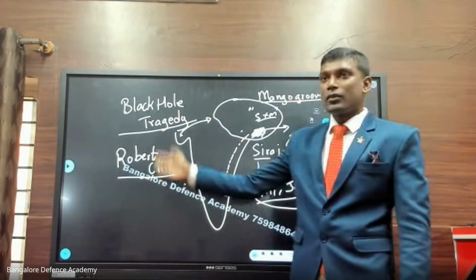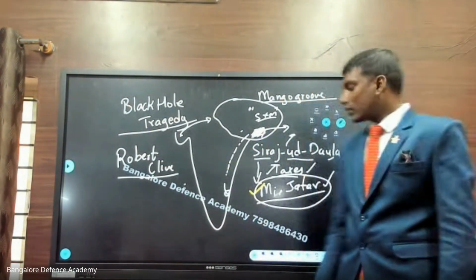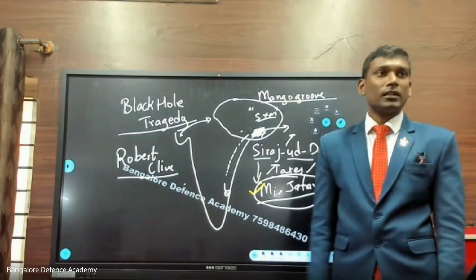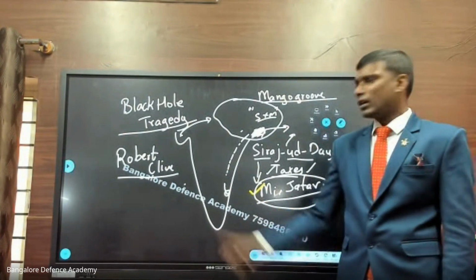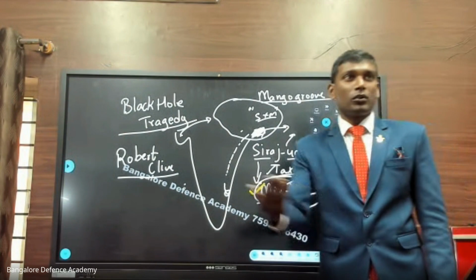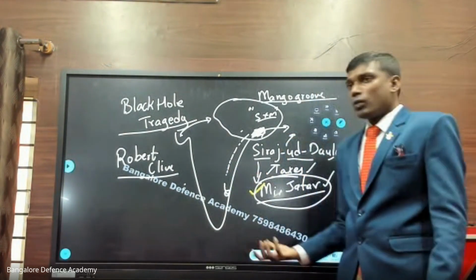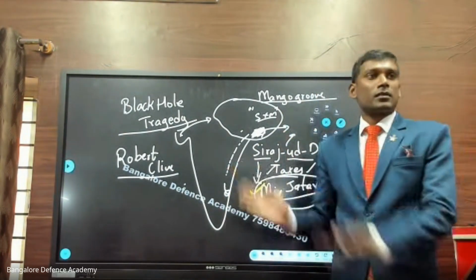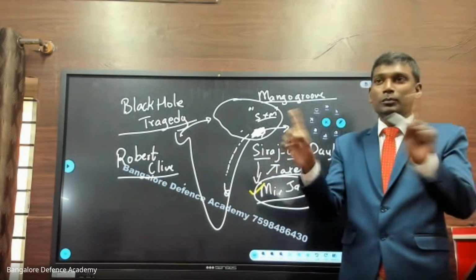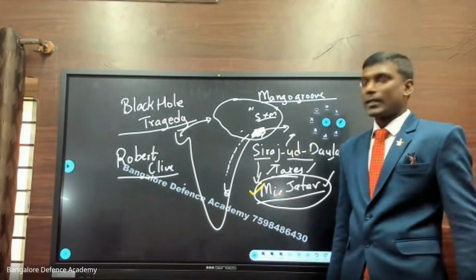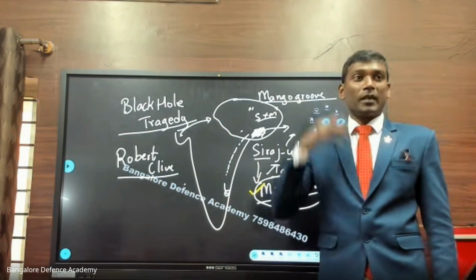Now Robert Clive on one side is thinking, oh my God, Mir Jafar has become the king. Now he has sworn, I am just one man. If I want to go and take money, what if this man kills me and keeps the money with him? So on both sides, what happened? They were afraid. But now Robert Clive puts on a brave face.